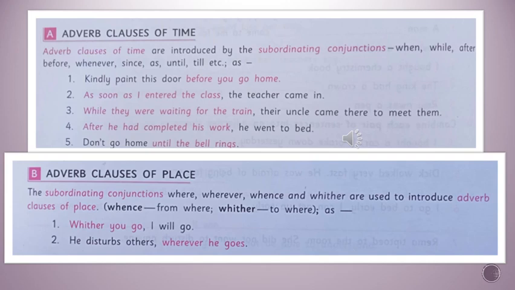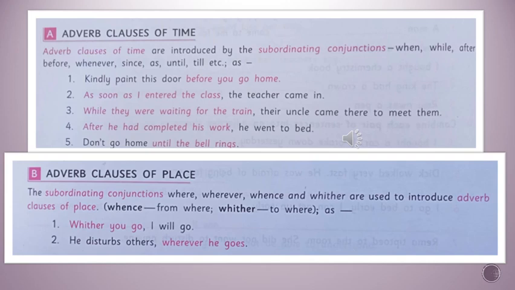Some examples are given there in the text. Kindly paint this door before you go home. Before you go home is the adverb clause of time because the conjunction before is used here. Kindly paint this door is the independent clause, and with the help of the conjunction before, both the clauses are joined together to get a sentence.